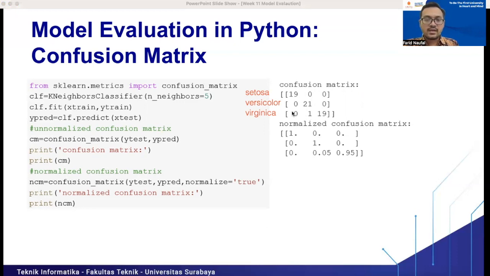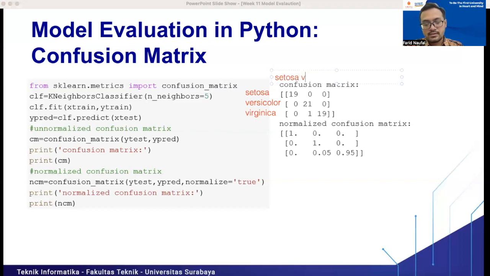And Virginica equal to 1. So it means we have one data point here. This data point is actually a Virginica. The actual class for this data point is Virginica, but it is classified as Versicolor by our machine learning model, right?